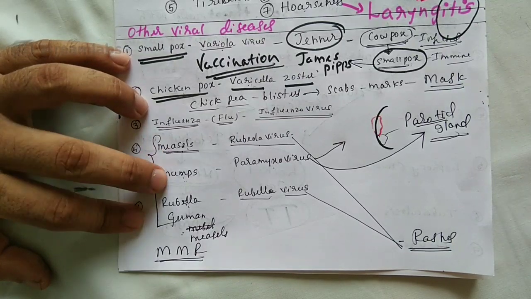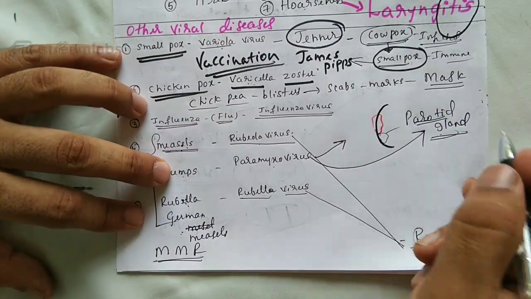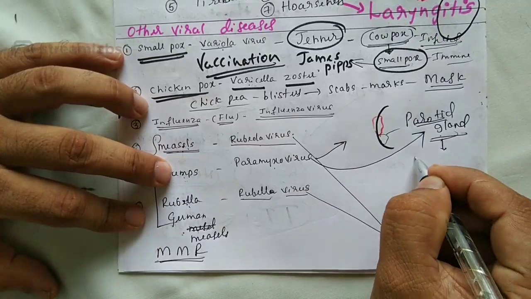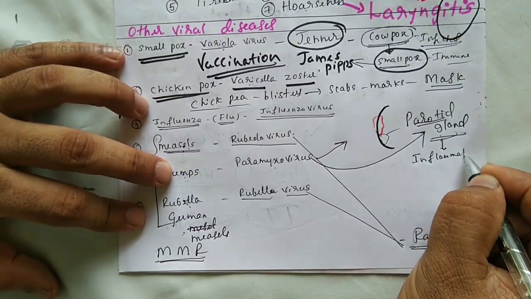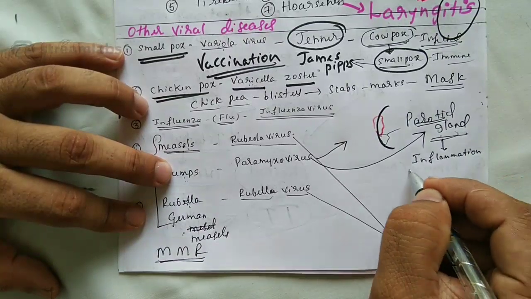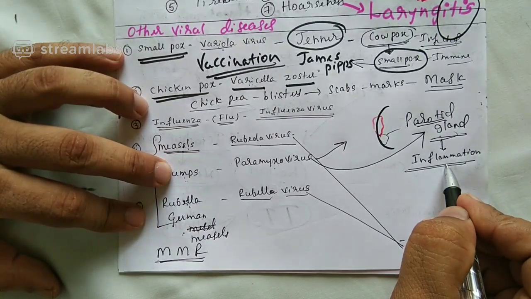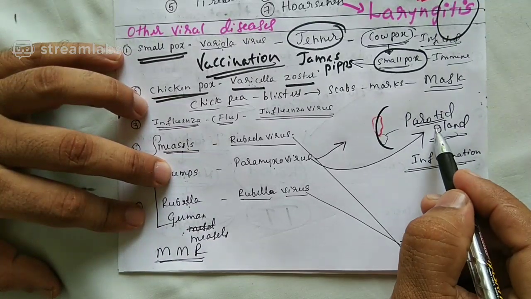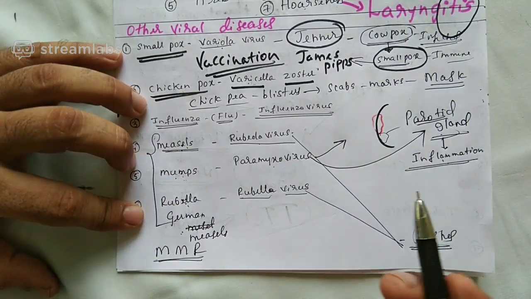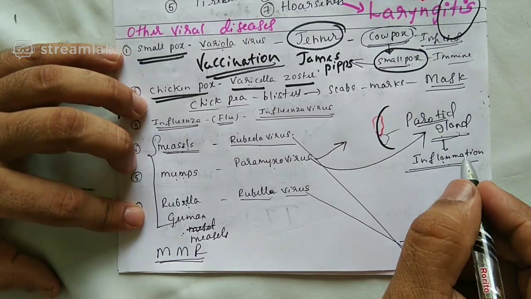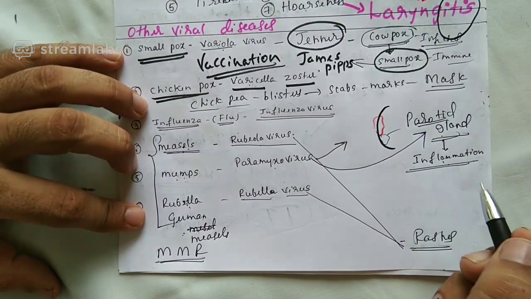Paramyxovirus, which is the causative agent of mumps, will infect the parotid gland and lead to inflammation. Inflammation means there will be swelling and the region becomes red color. So swelling of the parotid gland leads to mumps, and the person will have fever and pain also. That's one condition over.